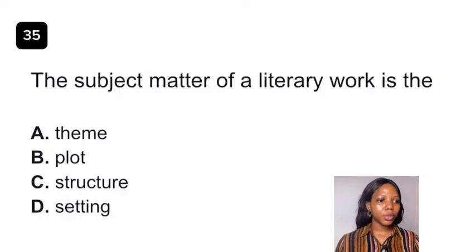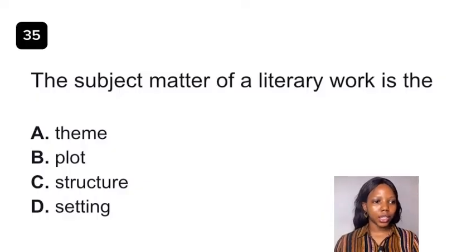Question 35. The subject matter of a literary work is the dash. The answer to this question is option A, theme. When we speak of theme, theme is the underlying message, the central idea. Sometimes it is referred to as the main topic.